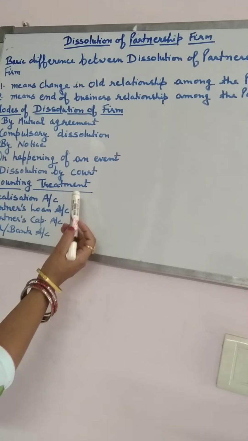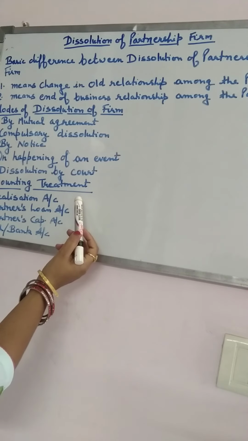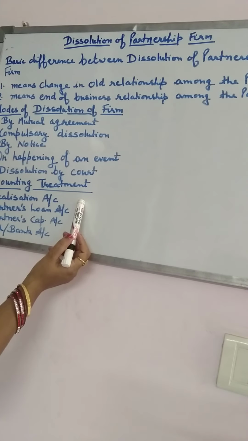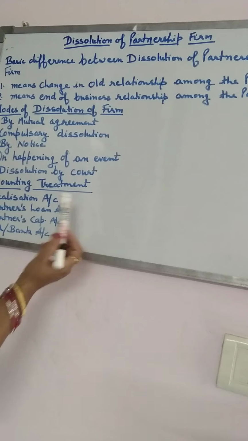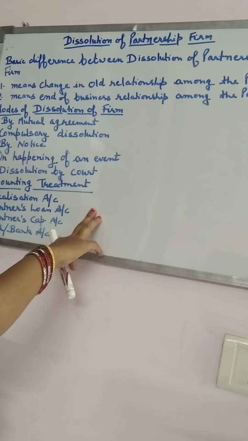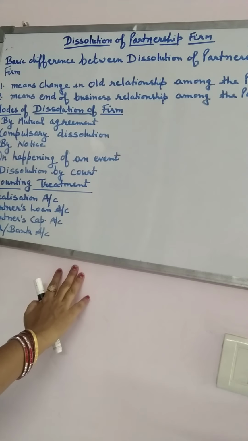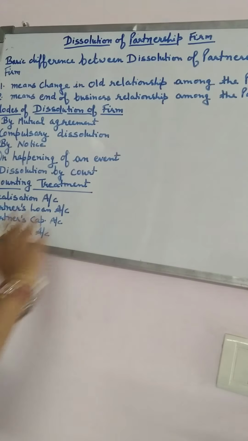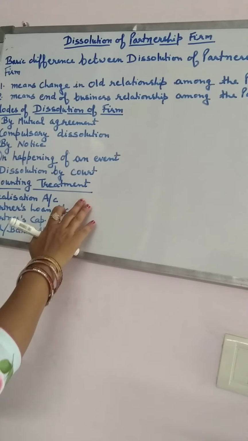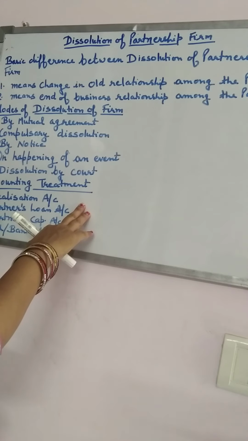Then we have to know about the different journal entries and how the realization account is to be prepared. So the next one is relating to the preparation of the realization account. I hope now you can understand the basic theory or the basic structure of this chapter. Now in the next video we will study how we will prepare the realization account and the journal entries relating to this.